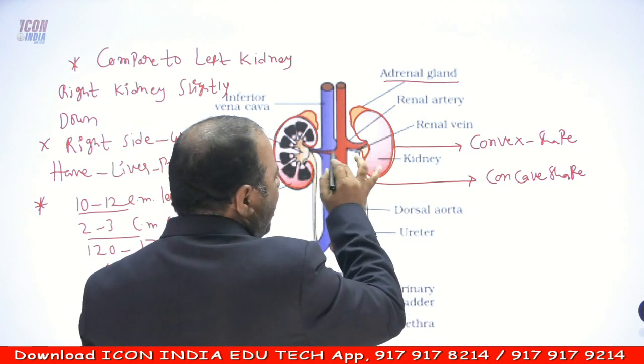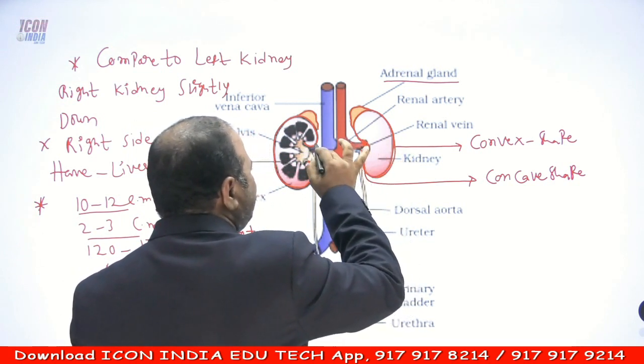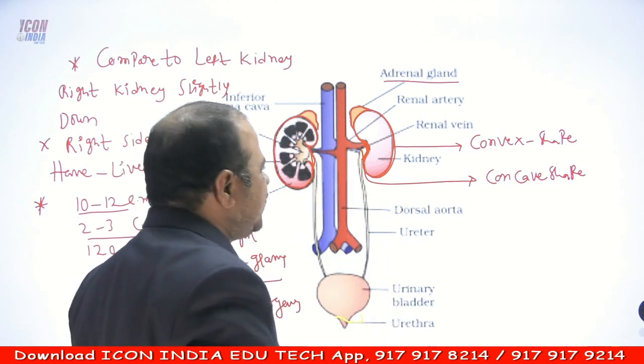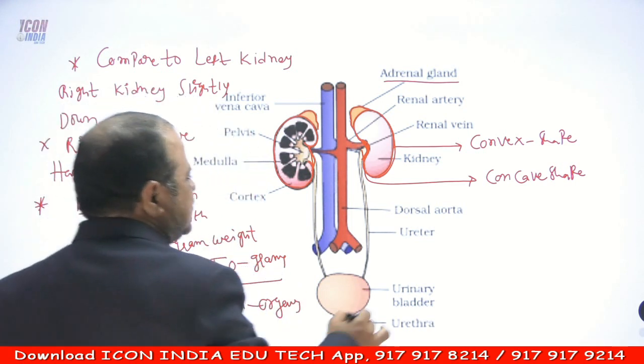In the concave region only, a notch like structure will be present, which is normally called the hilus.